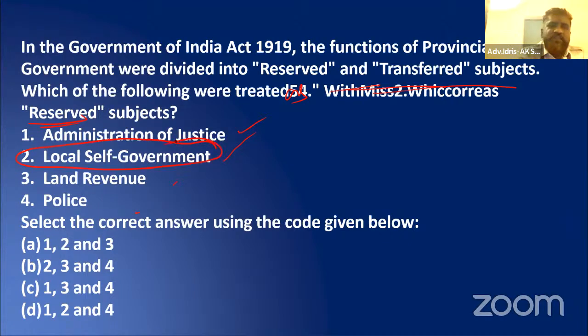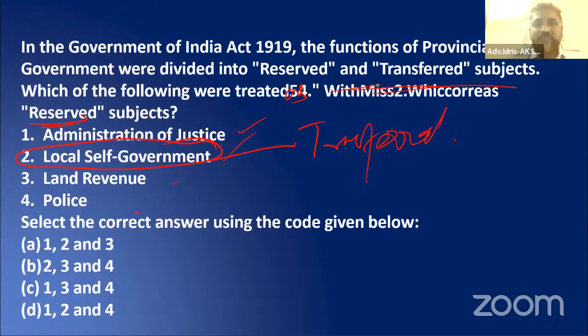See here, local self-government. Part 9 and Part 9A, we all study. It is taught everywhere, and in books also it is there. If you take any book, it would be written there, the history of local self-government. In the 1919 Act, it was a provincial subject. In 1935 also it was a provincial subject, and it was a transferred subject. So this is a transferred subject. They are asking reserved subjects.